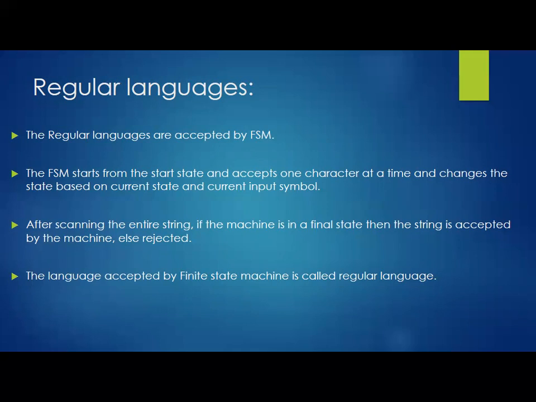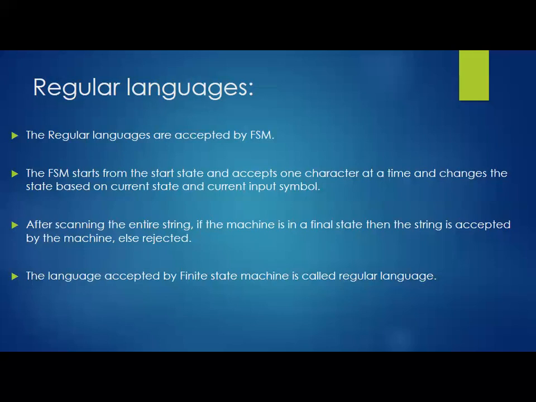Remember this. Fine. So now, after scanning, first P will be scanned, then R will be scanned, like that. It continues till D. So when I reach the last character of my name, Prasad, the last character is D. When I start scanning the last character, then the machine should be in a final state. How will it go to the final state, you may ask. From start state to final state, how will it travel? That we will discuss.